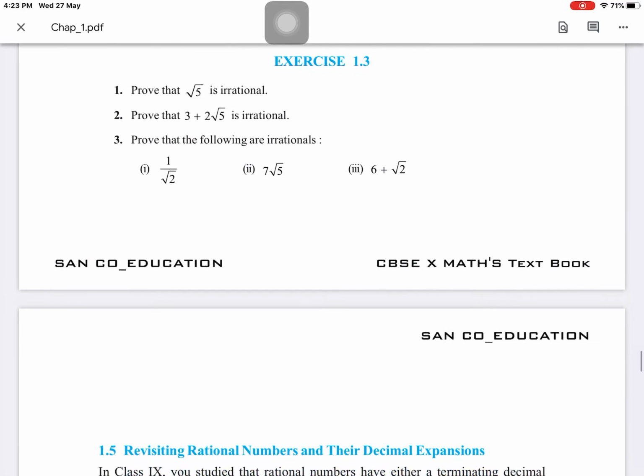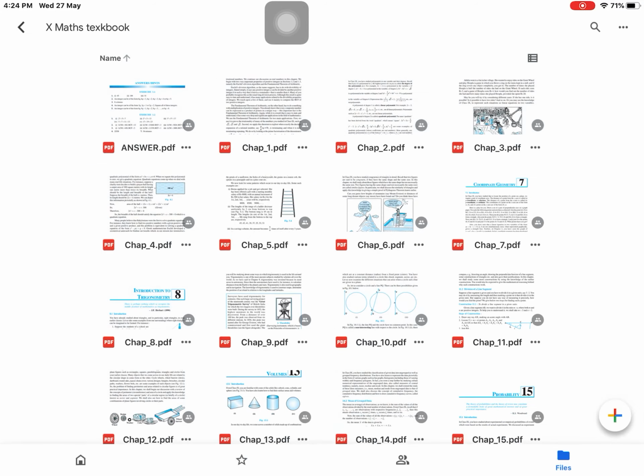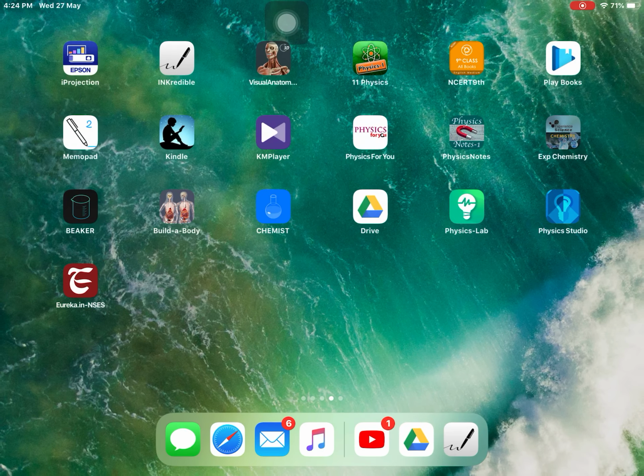Yeah, 1.3, root 5 is rational. In this question, we are revisiting rational numbers and decimal expansion. Decimal expansion will be the topic of tomorrow, and we will discuss it tomorrow. You have already learnt it here. I can also perform an activity that will help you understand. Is that clear, guys? First you will attempt these questions that I gave you today, otherwise it will be a burden for your understanding. Study until you appreciate these questions.